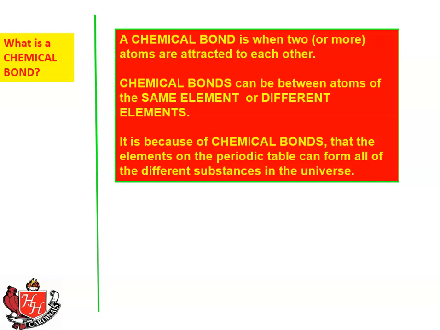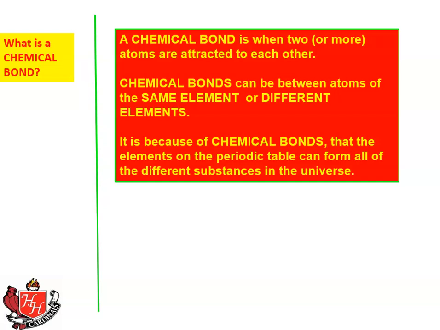A chemical bond is when two or more atoms are attracted to each other. There are 92 elements in the universe that are able to form tens and tens of millions of substances, even hundreds and hundreds of thousands in your body. And when those atoms are joined together, there's only three different ways that they're able to do that.